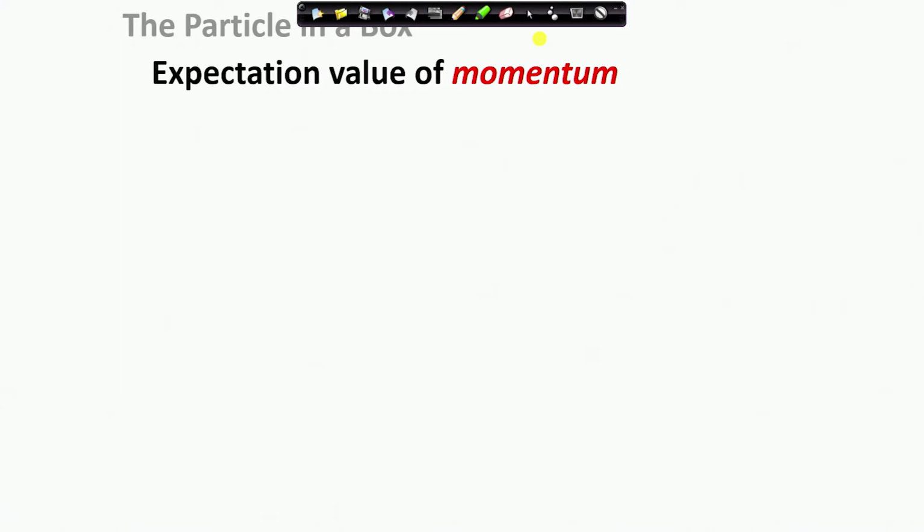Welcome students. If you remember, in the last few classes we have been discussing the particle in a box problem. So far we have formulated the problem, we have seen how we could solve it, and then we also have obtained the eigenvalues and eigenfunctions of the Hamiltonian operator for this system. We have also analyzed the eigenvalues, the energy spectrum, the different properties of the eigenfunctions, and we also looked at the average property or the expectation value of position operator.